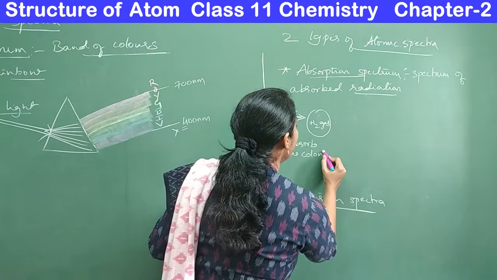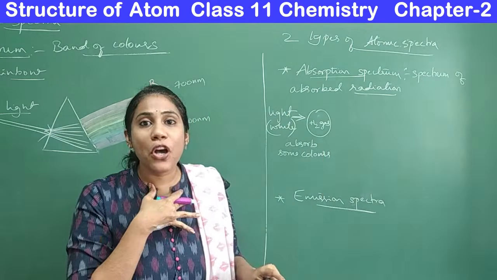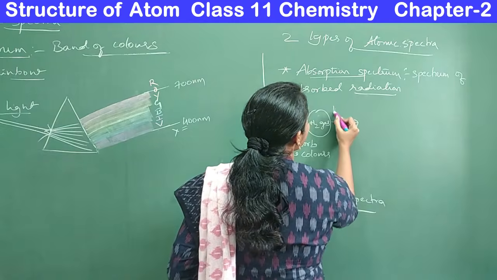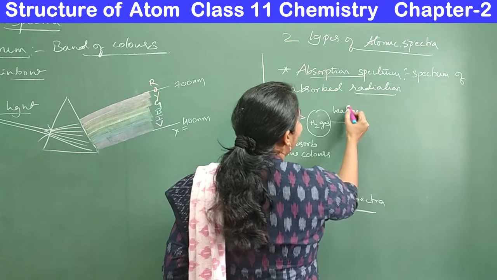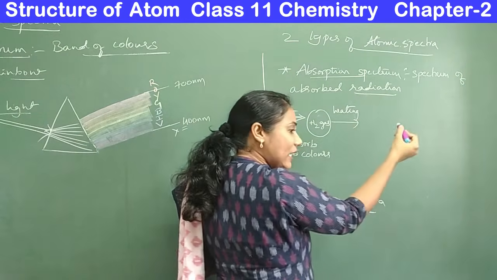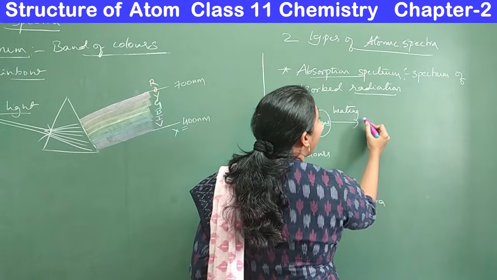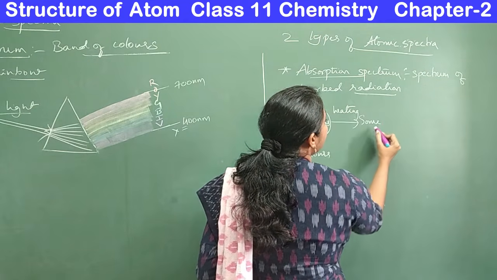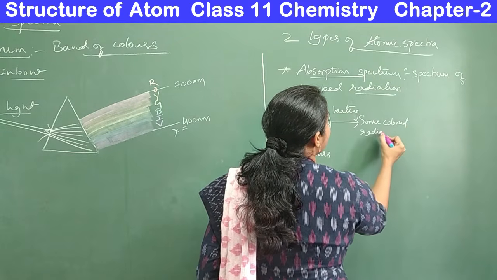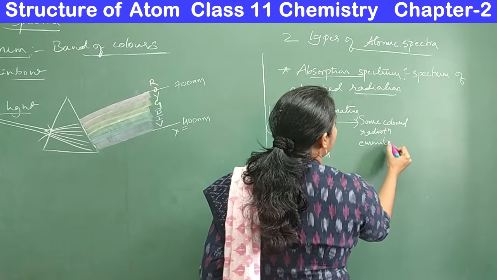Okay, fine. And now, how do we know which colors have been absorbed? To know that, we heat this. When you heat this hydrogen gas, some colored radiation is emitted.